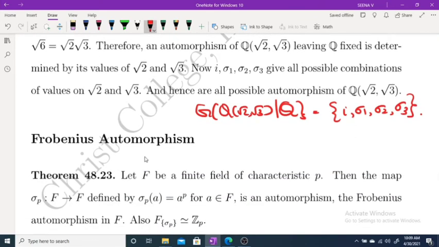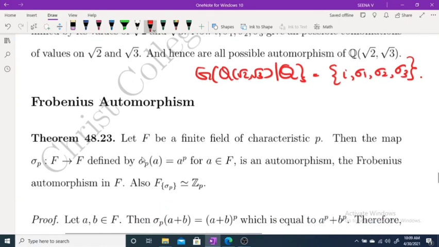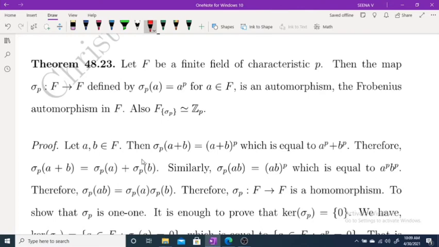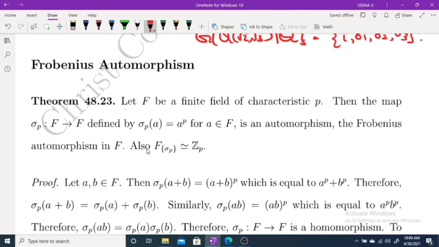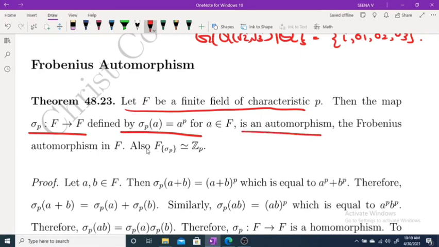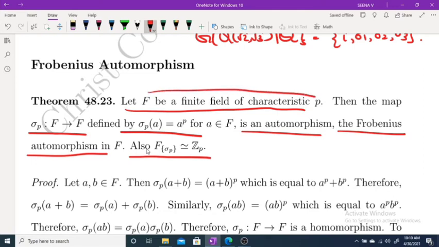Okay, now moving to our last theorem, the Frobenius automorphism. This is usually asked in exams. Let F be a finite field of characteristic p, then the map sigma p from F to F defined by sigma p of a equal to a raised to p is an automorphism, and it is called the Frobenius automorphism. Finally, we have to show that F under the Frobenius automorphism is isomorphic to Z_p. The proof is very easy. Here, given F is a finite field of characteristic p, we have to prove that sigma p is an automorphism.